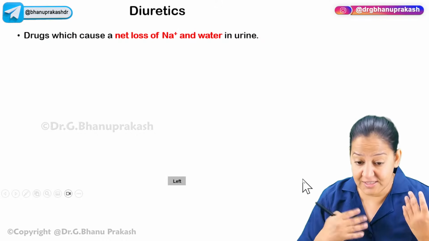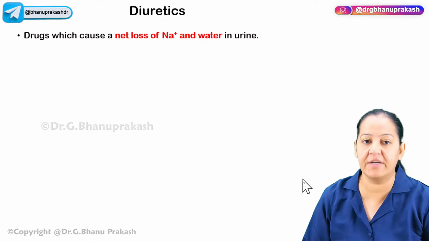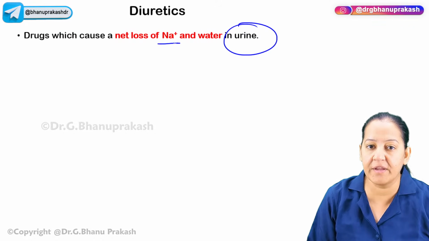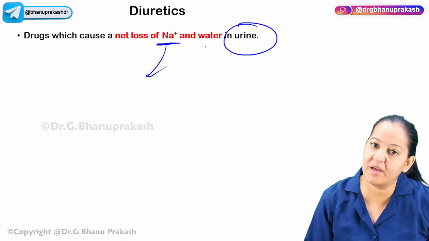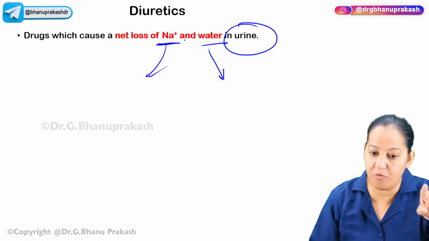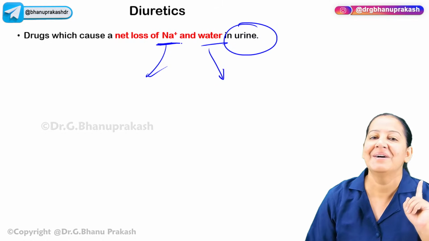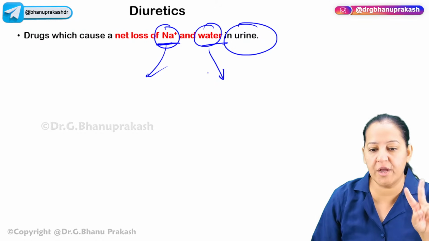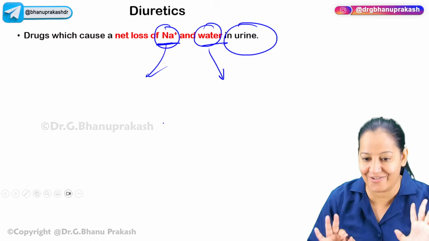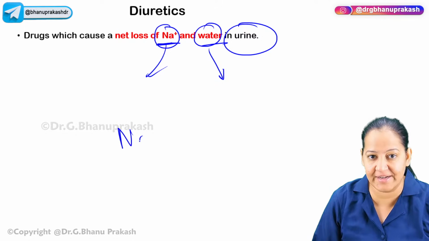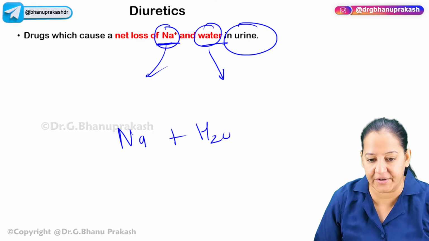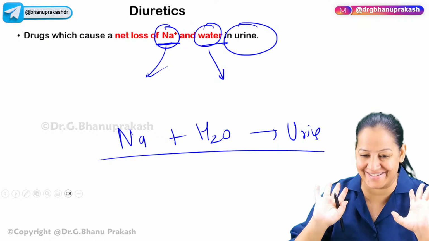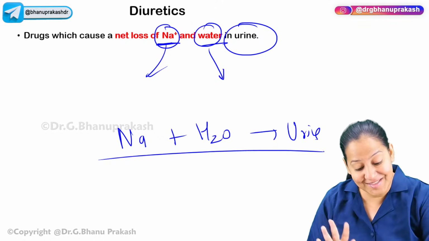So this is diuretic. What is the meaning of diuretic? They excrete two things in urine. Number one, sodium. Do you know the rule? Wherever the sodium goes, water will follow. So it excretes sodium in the urine, and sodium will take water also. Sodium and water, two things in the urine. So any drug which excretes sodium plus water in the urine is known as a diuretic drug. Understand from the basics. This is the definition of diuretic.